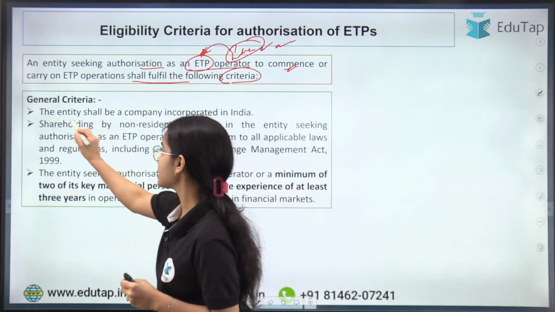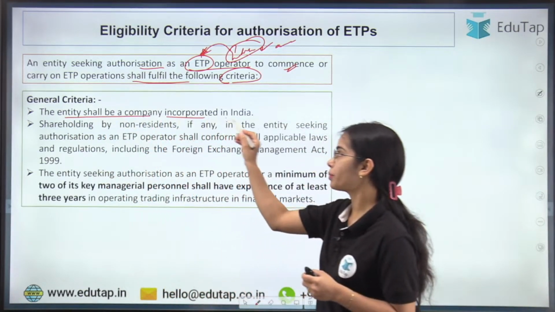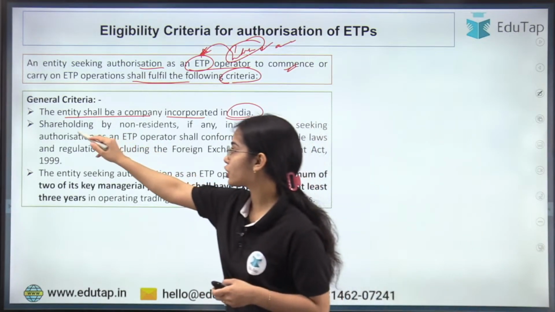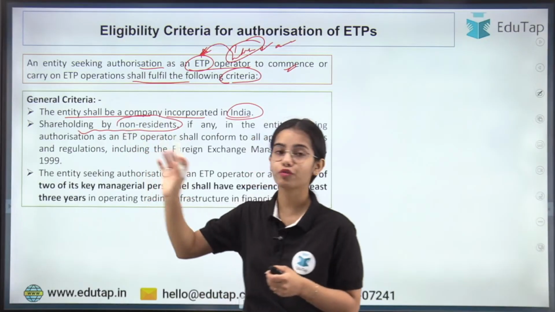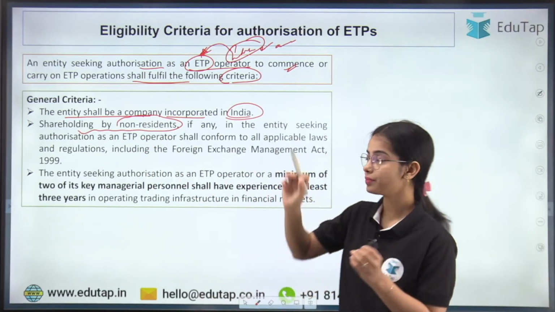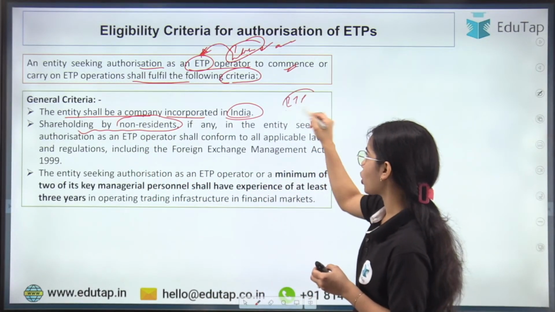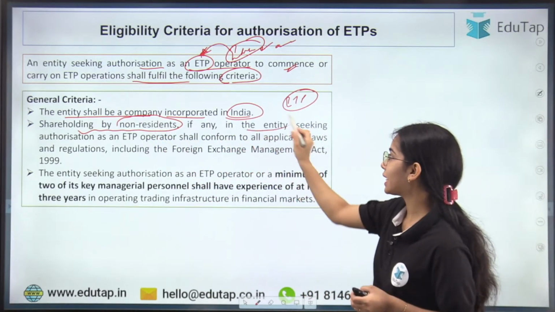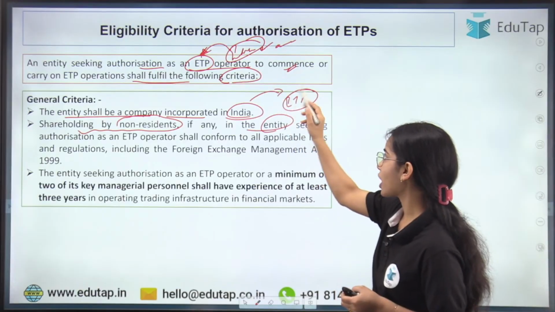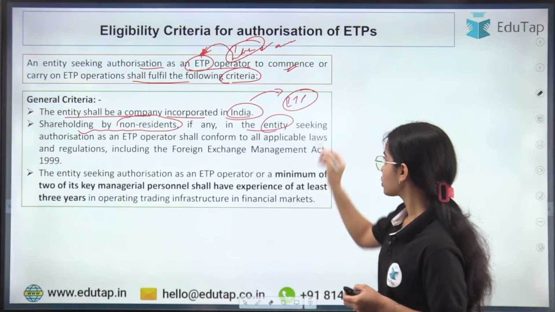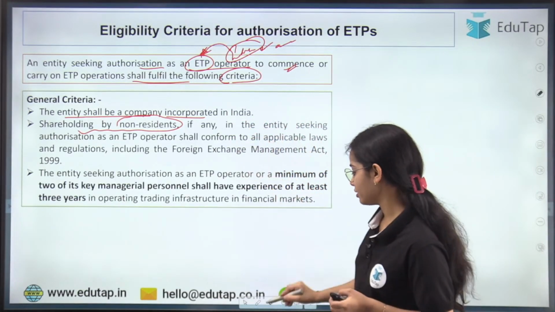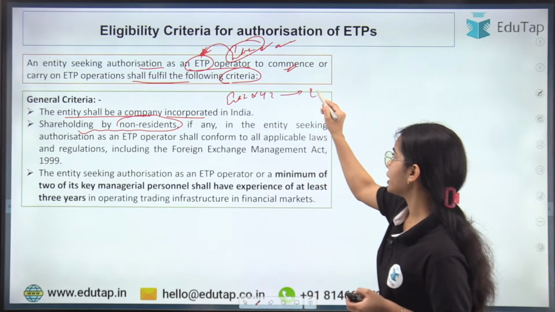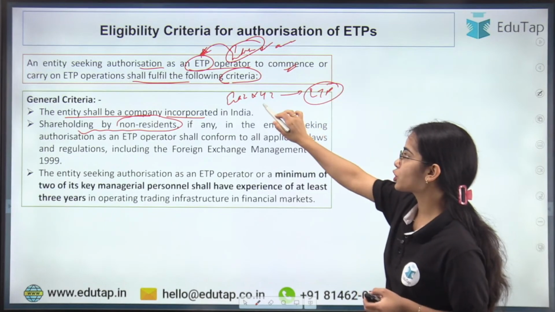General criteria is that the entity shall be a company incorporated in India. Shareholding by the non-residents: if the foreigners have a shareholding in the entity that wants to have an electronic trading platform. So basically, let's say an entity XYZ wants to open an electronic trading platform and wants to get the authorization.